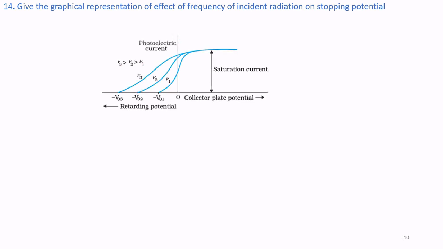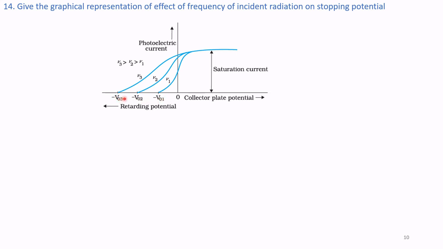Question number 14. Give the graphical representation of effect of frequency of incident radiation on stopping potential. Again, previously we had drawn the frequency versus stopping potential. He is again asking in a different form. So this is the stopping potential. You see, this is the retarding potential, minus V01, minus V02.